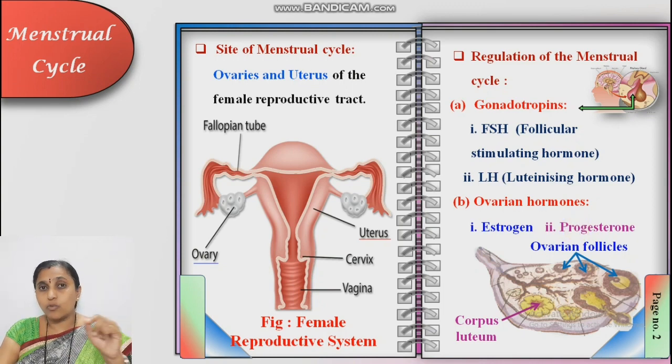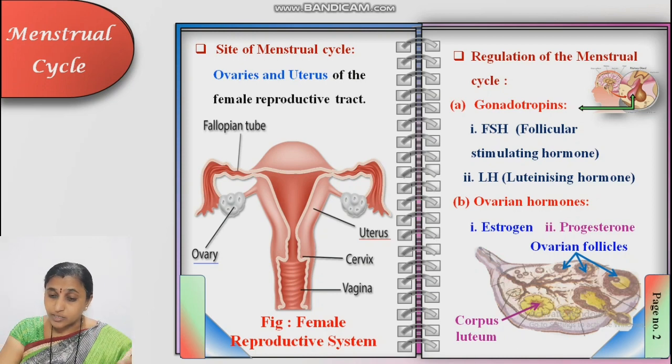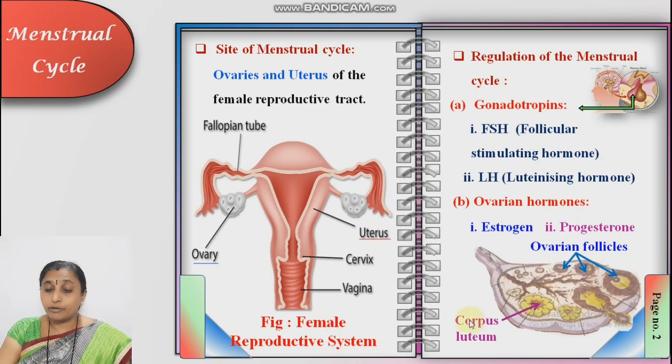See here, what is the sentence? When the released ovum is fertilized, that is, fuses with the sperm, then and only then the corpus luteum becomes active. Otherwise, if fertilization does not take place, the corpus luteum deteriorates into another structure, that is the corpus albicans.